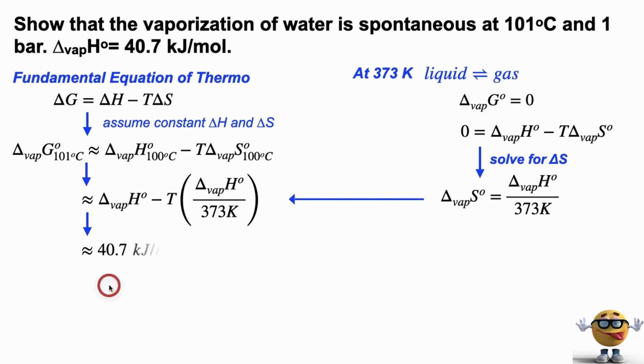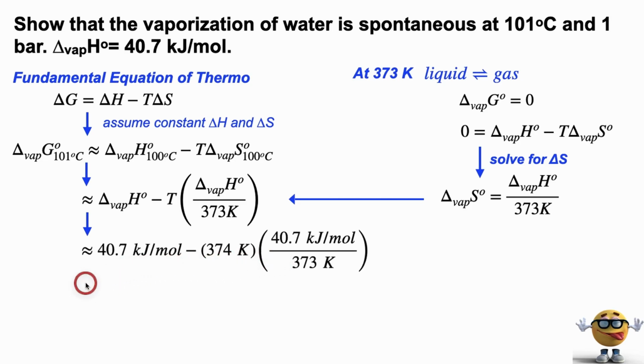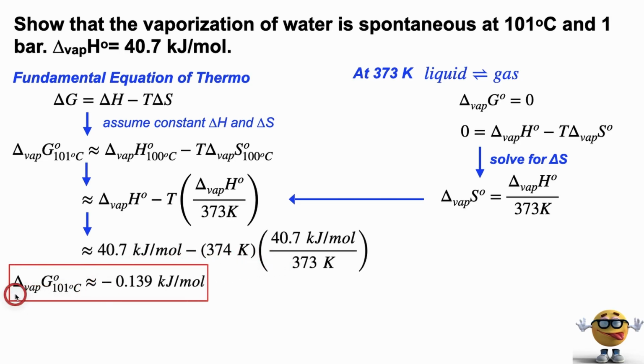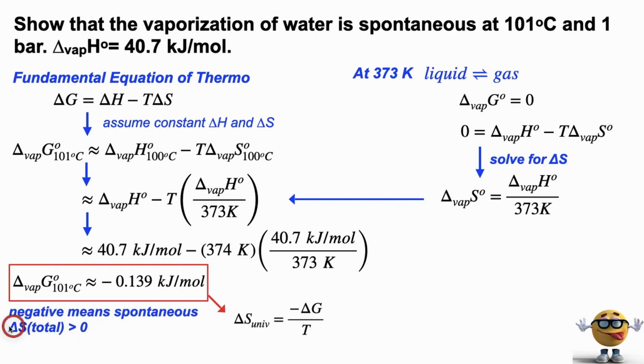So we can plug in our numbers, and if we plug this into the calculator, we get a change in Gibbs energy of negative 0.139 kilojoules per mole. It's negative. A negative delta G means the process is spontaneous, and if it's spontaneous, then the change in entropy is greater than 0. For fun, we could calculate this change in entropy by using this equation here.